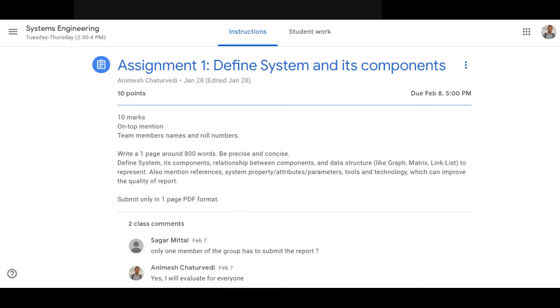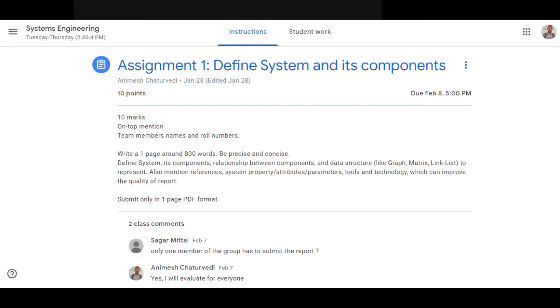Define the system and its components. Then you have to define the relationships between components, and the data structures which are being used, like graphs or matrix or linked list, that are required to be used. Then you need to represent how these data structures are being represented. You have to explain that.